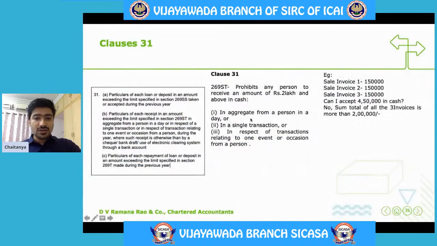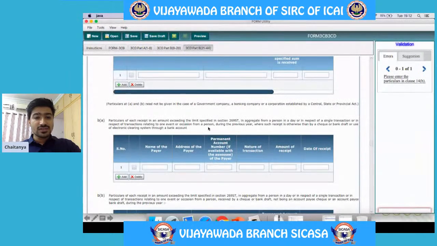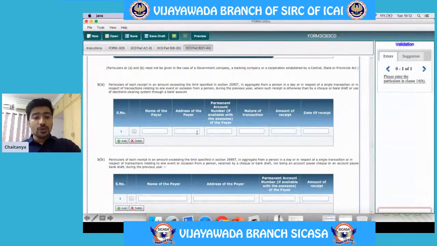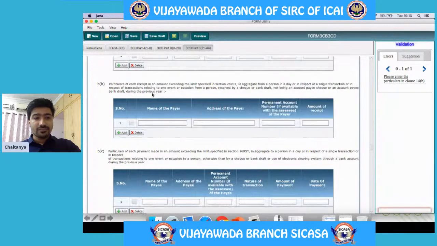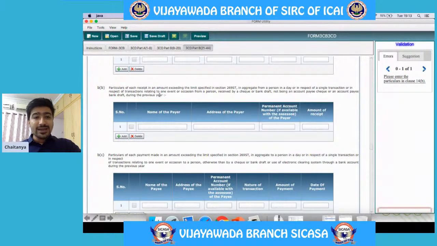269ST. In this first table, we are required to give the details of amounts received in excess of the limit specified otherwise than by way of an account payee cheque or bank draft. In this second point, we are required to give the amounts received by cheque or a bank draft not being an account payee cheque or bank draft.